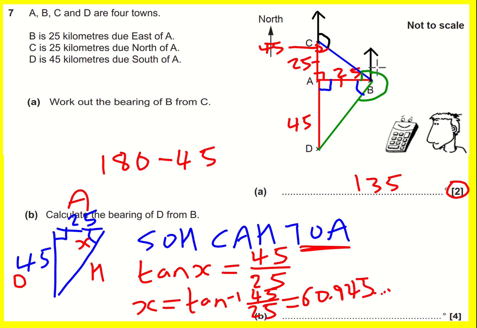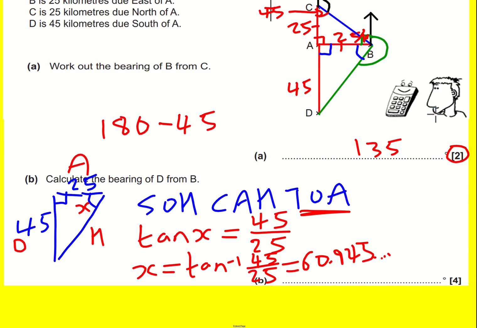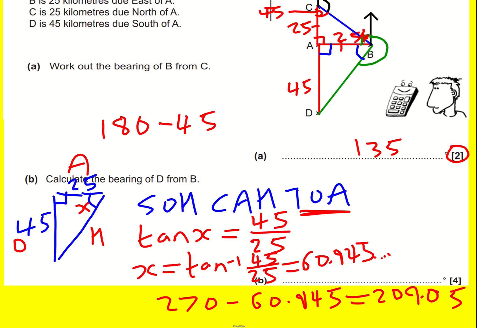So now if I want the green angle, it's going to be not this bit, just this bit. It's going to be 270 minus 60.9. And I get 209.05. It doesn't say how to round it, but let's round it. It's very close to 209, so let's round it to 3 significant figures. 209.